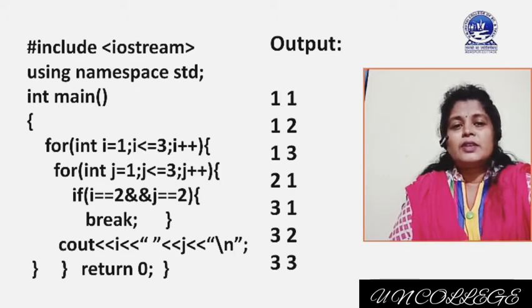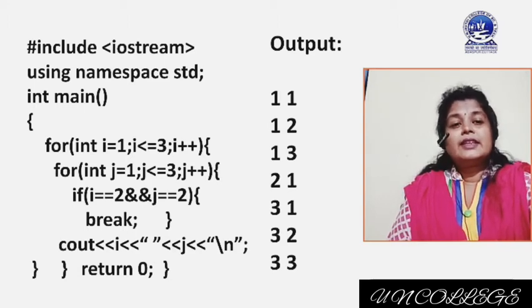But in the outer for loop, i value is incremented to 2 and the condition i less than equal to 3 is satisfied. Again control will come inside the inner for loop, and when control is entering the inner for loop for the first time, j value is 1. Okay, and the condition j less than equal to 3 is satisfied, and inside the inner for loop the if condition i equal to 2 is satisfied, but j equal to 2 is not satisfied. Why? Because initially j value is 1. So the break will not be executed and we will get output 2 1.